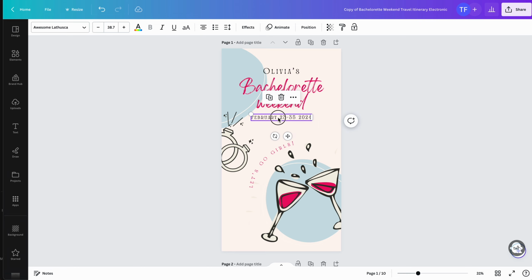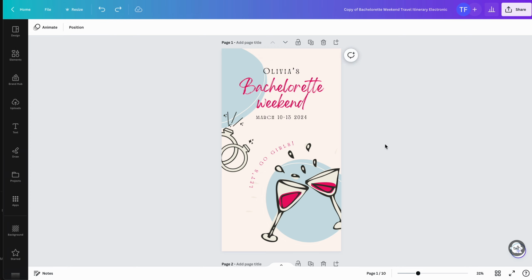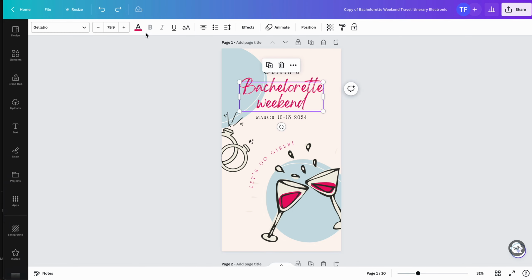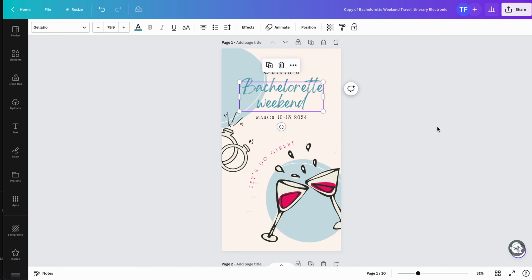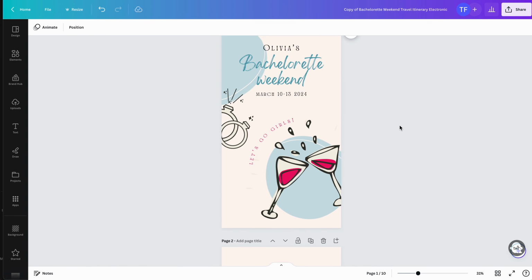You can change the date easily to match your Bachelorette weekend. So say that you are actually going to be going on your Bachelorette weekend on March 10th. So you can go ahead and change that 10th through the 13th. Easy as that. Say your name's not Olivia. You can come in here, you can change your name. You can also edit all of the colors in here. So if you want to change the color of your text, you'll come in here, select the color you want, exit out of that, and then you're good to go.